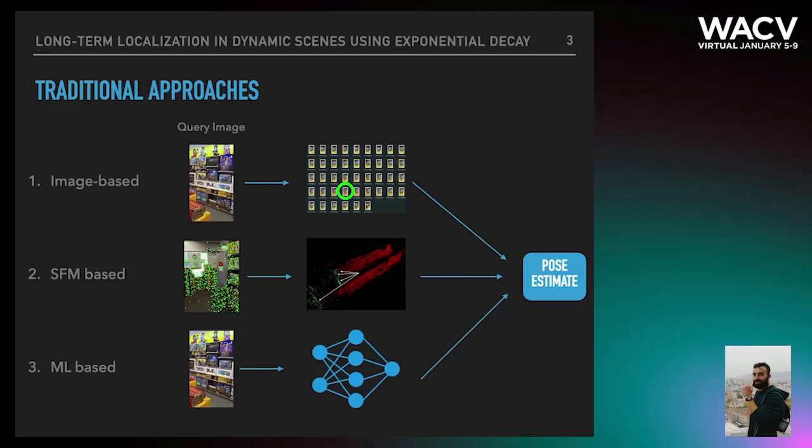Localization can be divided into three main categories. The first category is image-based, where an image is matched against a database of images and poses, and then a pose is returned. The second category is structure from motion based, where key points in the image are matched against 3D points descriptors in a point cloud, and using a solver, a pose is returned. And the last and most recent approach is by using machine learning based methods where, for example, a pre-trained neural network tries to predict a pose for an image.